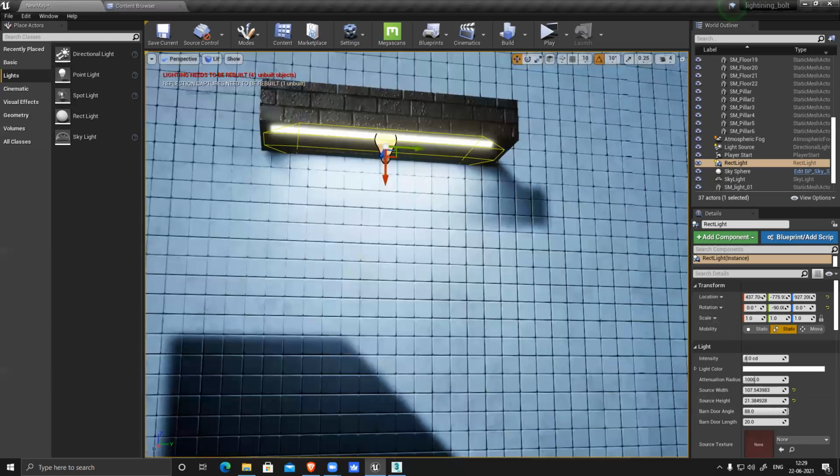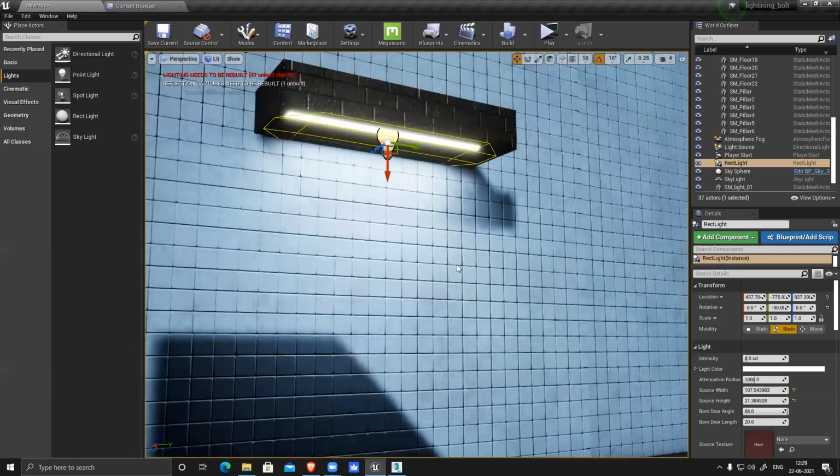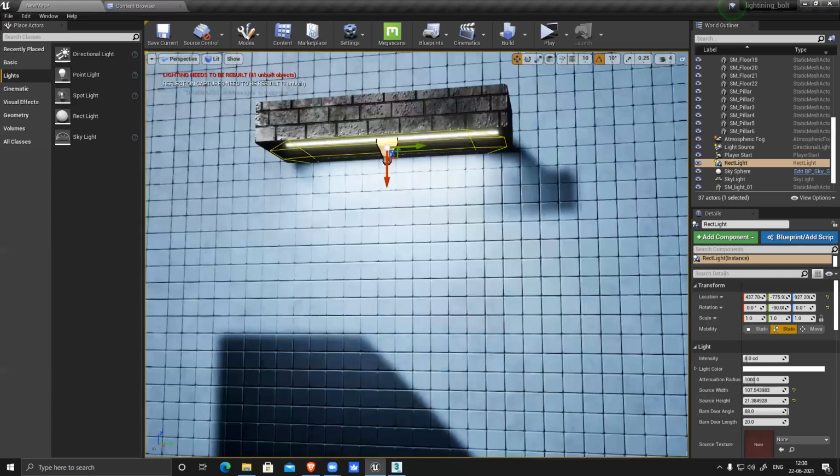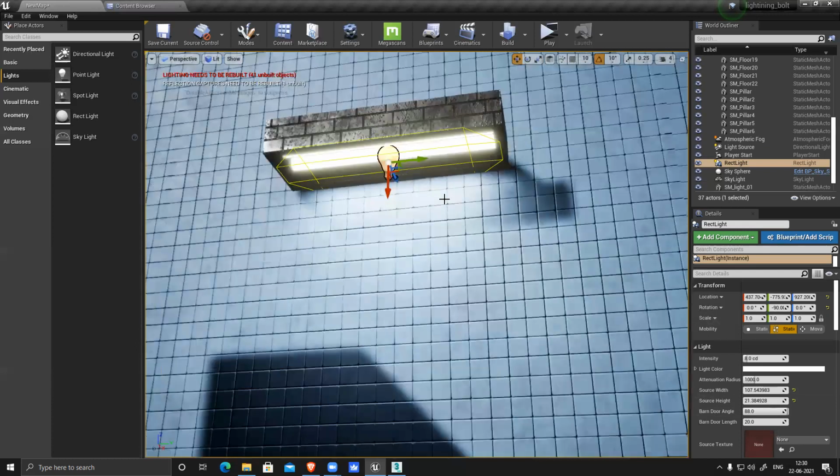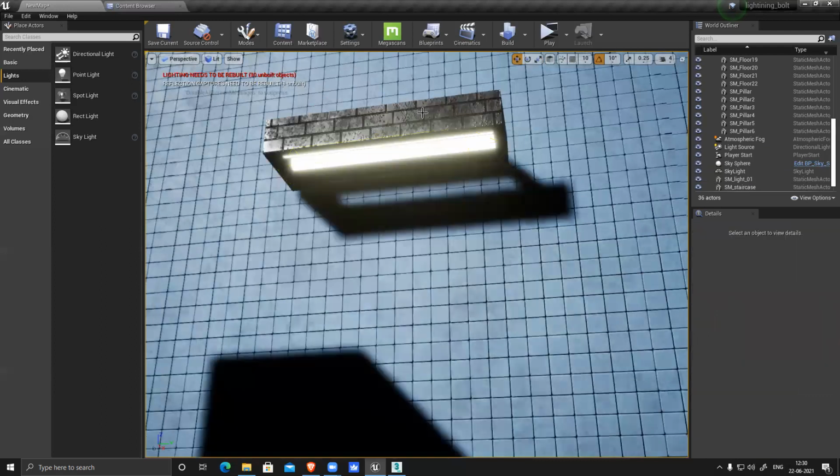So like this, manually, wherever I'm going to place my texture, I have to place this light there. This is one technique, manual. But this is something I don't recommend because it is manual labor and you have to do it again and again wherever you place the light. So it becomes really hectic and problematic for you.